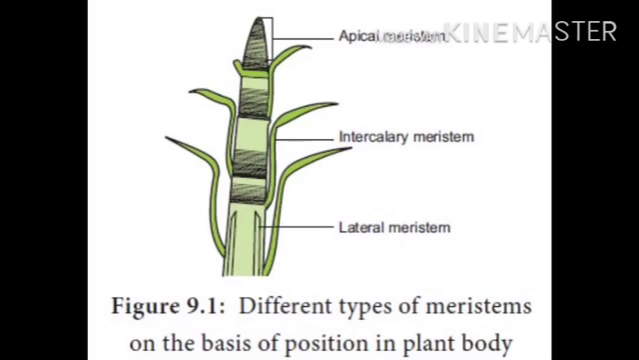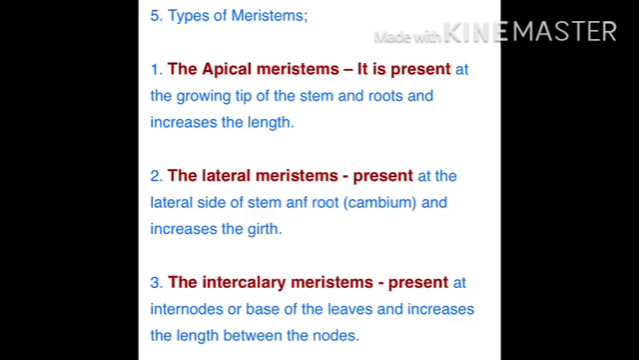intercalary meristem. Now the apical meristem is present at the growing tip of the stem and root and increases the length. The lateral meristem is present at the lateral surface of the stem and root, cambium basically, and increases the girth. The intercalary meristem is present at the internodes or base of the leaf and increases the length between the nodes. The space between the two nodes is called internode.